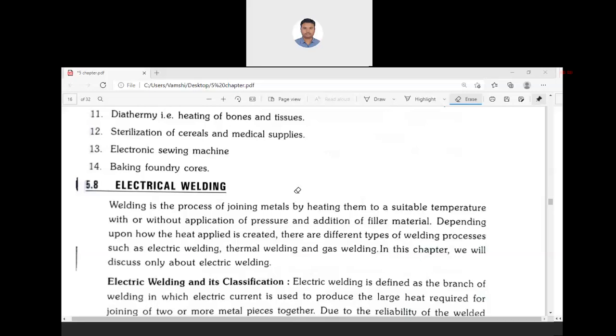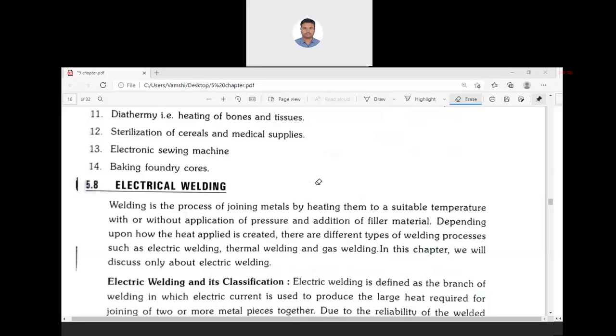So, you may get one doubt. Welding without electricity is also there. So what is the importance of this welding? Other forms of welding are also there: gas welding, some thermal welding, some other forged type of welding. So out of all these weldings, electrical welding has got some importance.